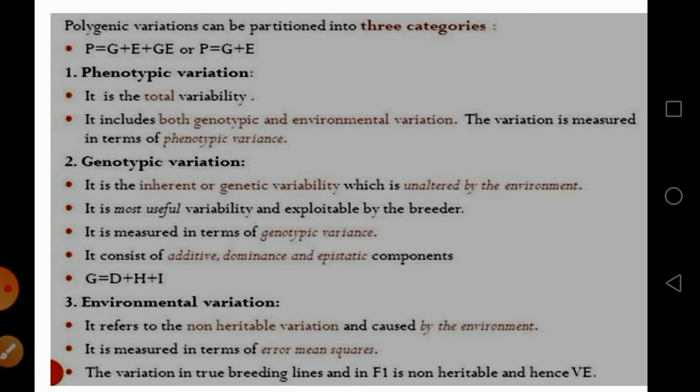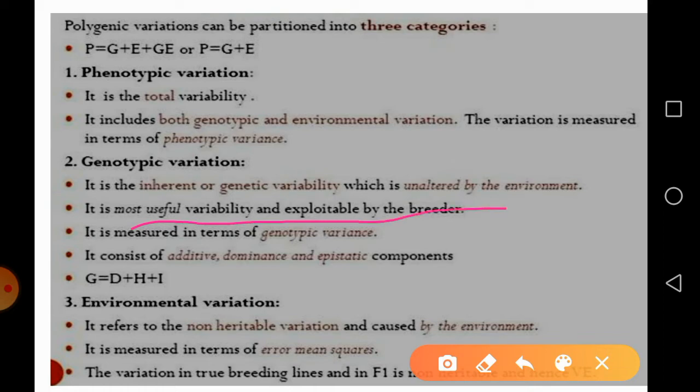and this type of variation is measured in terms of phenotypic variance denoted by letter P. Then genotypic variation is the inherent variation that results from change in genetic constitution, which remains unaltered by the environmental condition. It is the most important and useful part of the variation required by the plant breeder for breeding purposes.